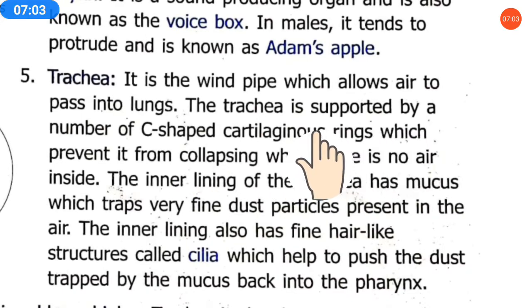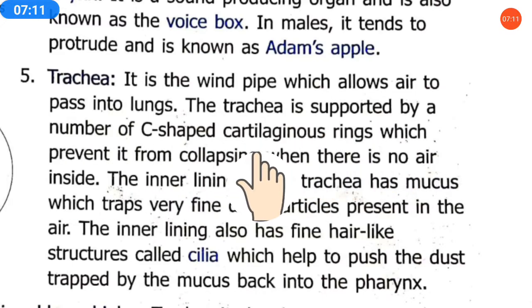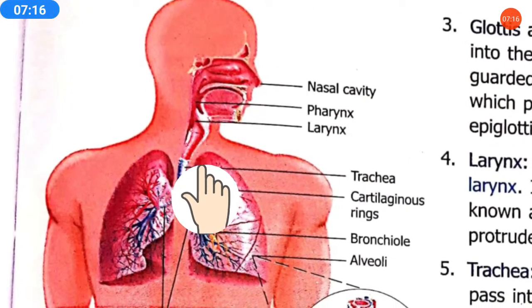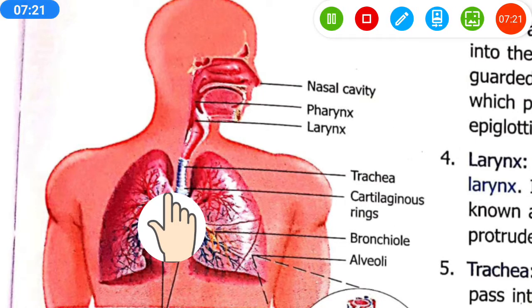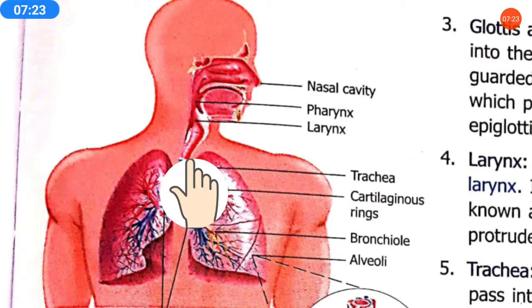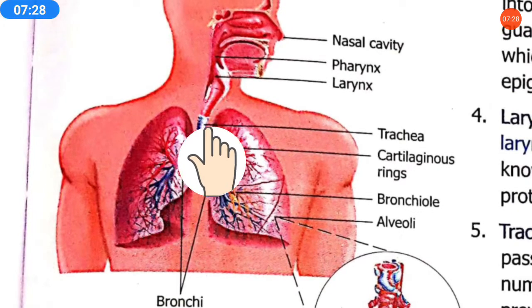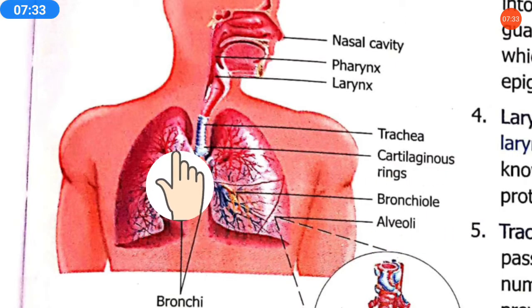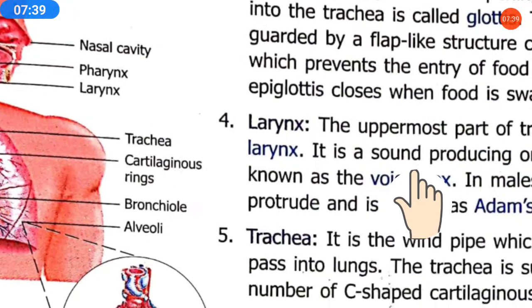The trachea is supported by a number of C-shaped cartilaginous rings. Where are the rings? You see this is the trachea part. It is having what? C-shaped cartilaginous rings. This blue ring type structure you can see. I hope you can see it clearly. So these rings are called C-shaped, as you can see here. Cartilaginous rings, right, here are the rings. Here blue rings are there. That is called cartilaginous rings.